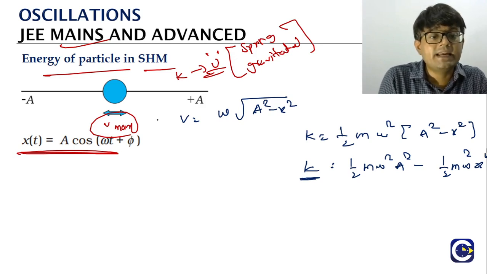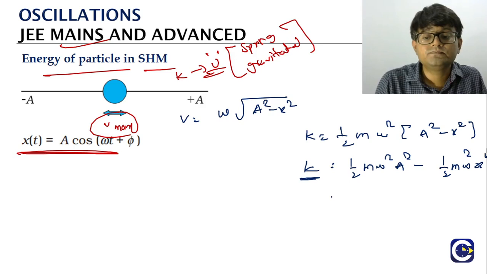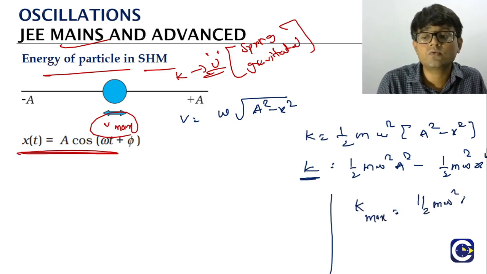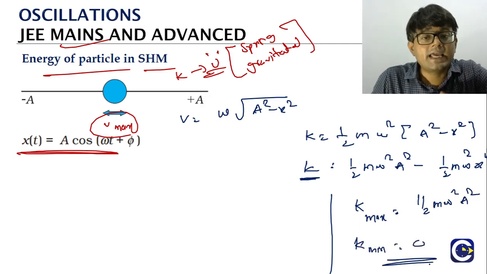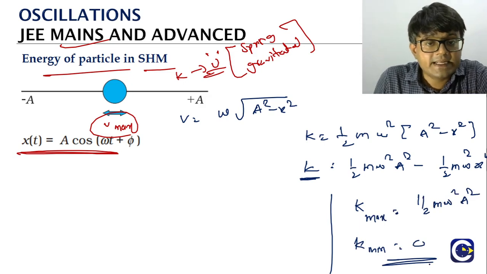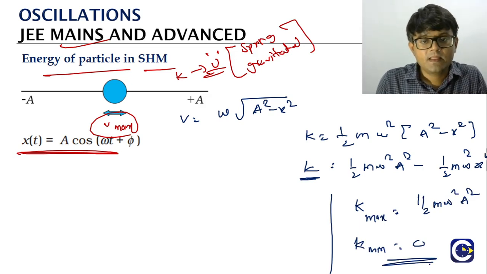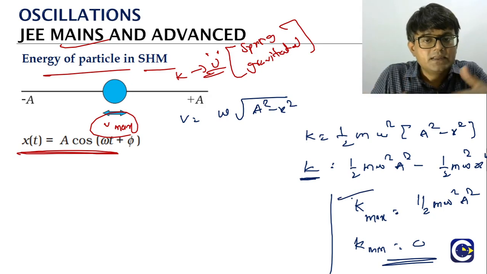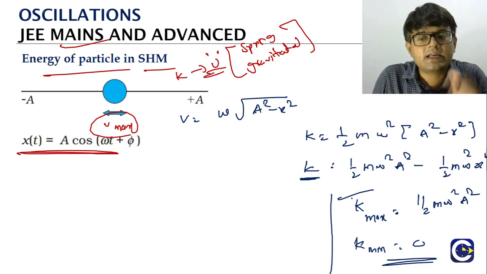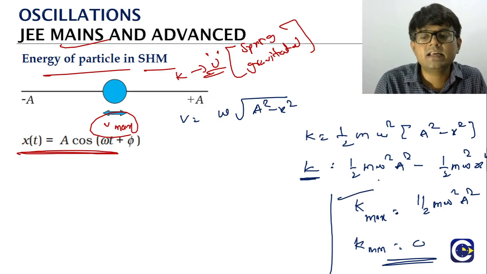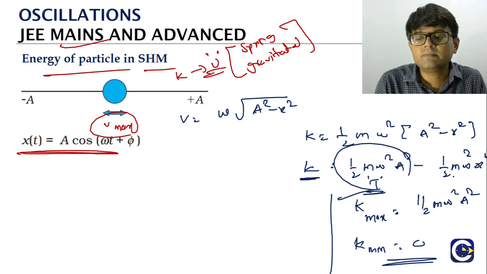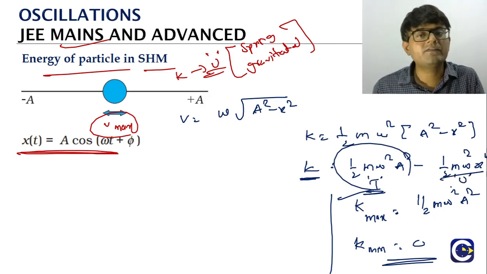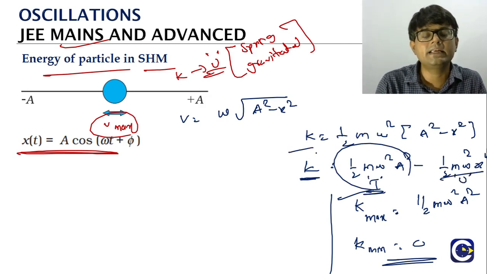At the mean position, the kinetic energy is maximum. What is the maximum value? So look at this. What is the kinetic energy maximum value? Half m omega square a square. What is the kinetic energy minimum value? 0. Which means that when the kinetic energy is becoming 0, the entire energy is getting converted into potential energy form. When the kinetic energy is maximum, the total energy must be coming back to the kinetic energy form. So if you look at this relation, this is what we'll look at as the total energy. From there, if you subtract the potential energy, half m omega square x square, that will give us what? Kinetic energy at a given instant.